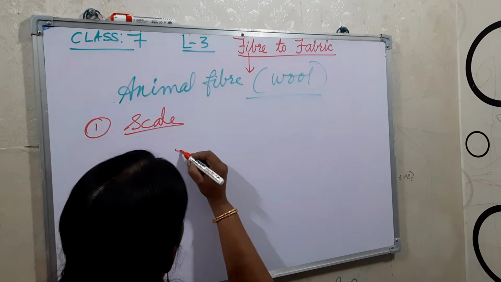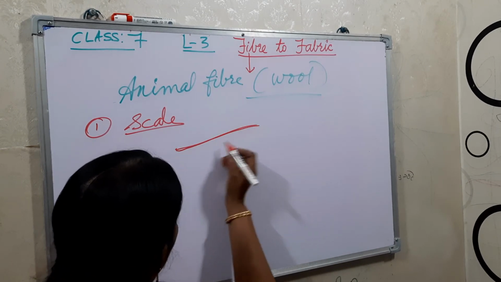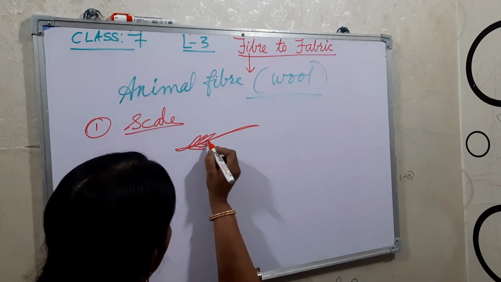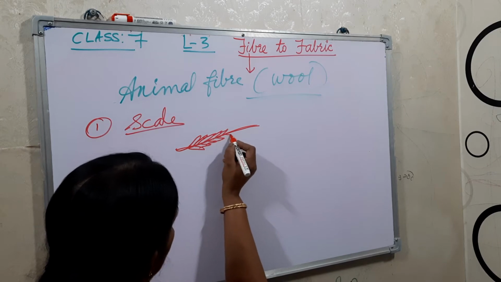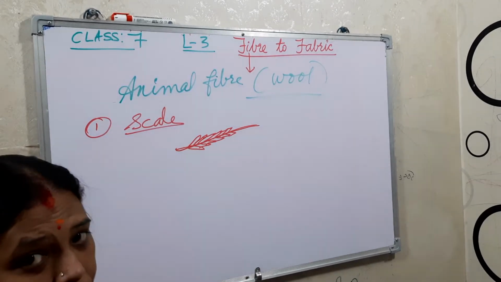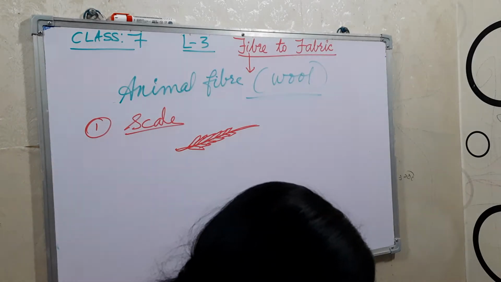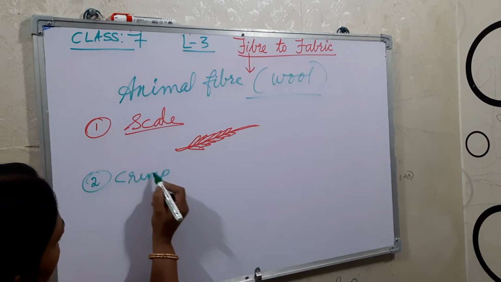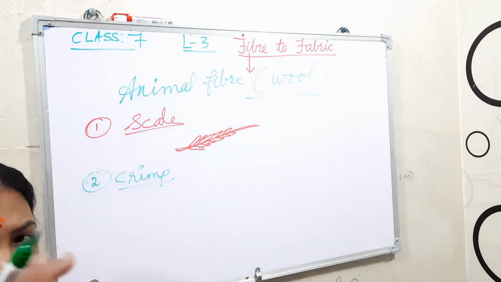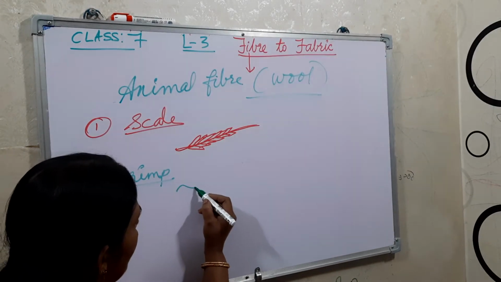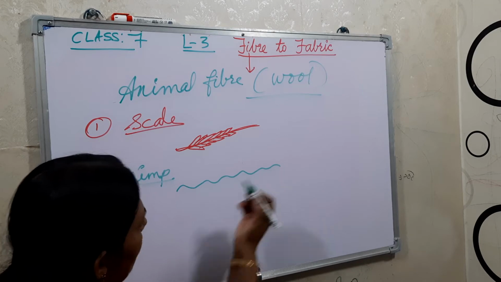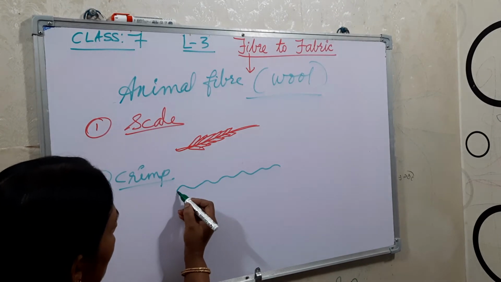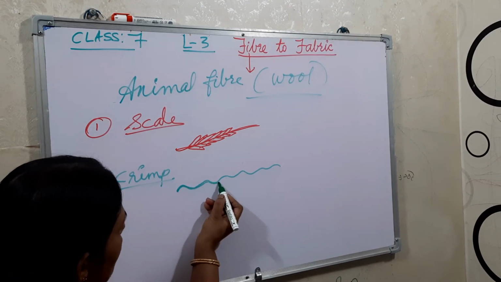Good quality. If the wool fibers in between overlap like this, then it is good quality, okay? This is what is known as the scale. And now the next one, the crimp. Crimp means the bending. It means the wool bends like this. If there are a number of bends, it is a good quality, okay? So see here the bend, this only. Bending is known as the crimp, okay?